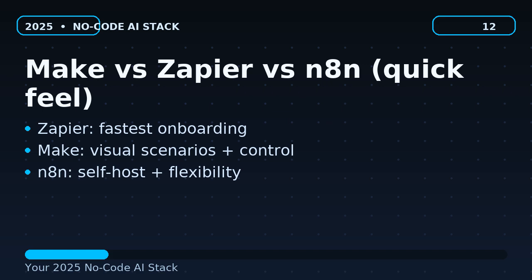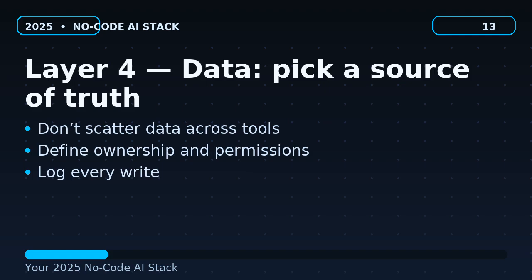Make versus Zapier versus N8N, quick feel. On-screen bullets: Zapier, fastest onboarding. Make, visual scenarios plus control. N8N, self-host and flexibility. Voiceover: Here's the quick feel. Zapier is usually the quickest to start. Make gives you a very visual scenario builder. And N8N shines when you want self-hosting and deeper technical control.